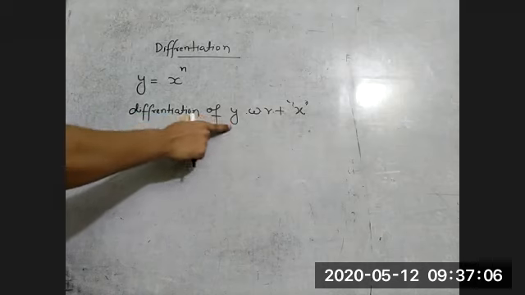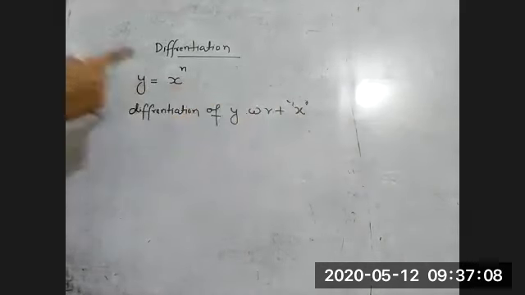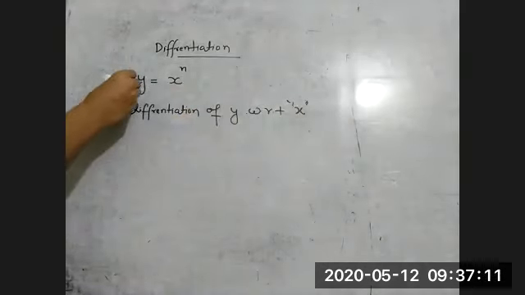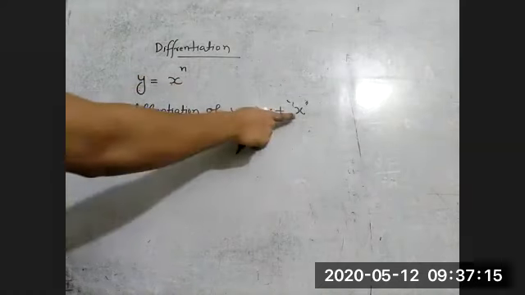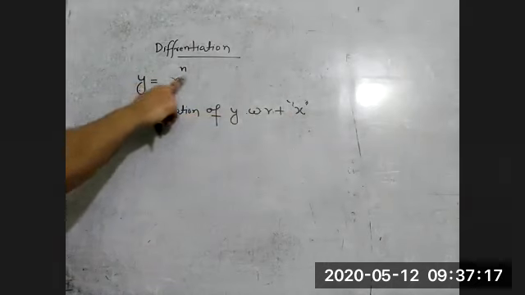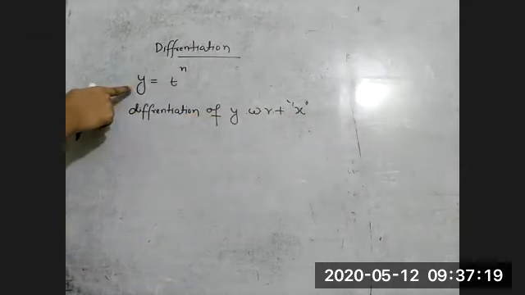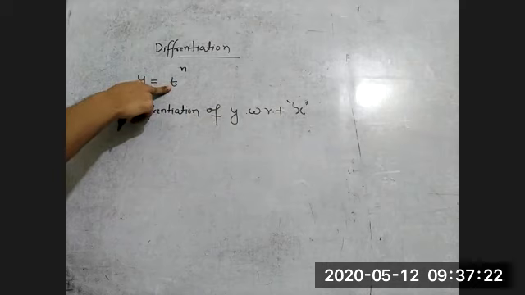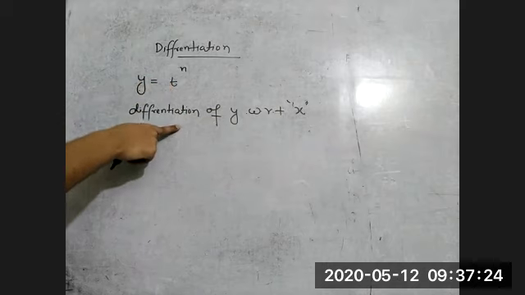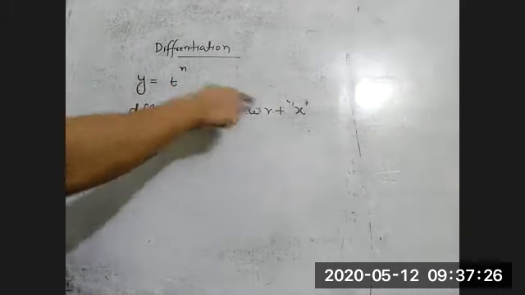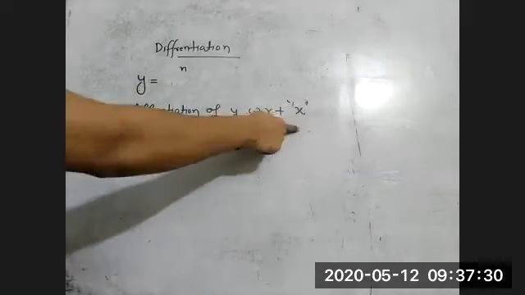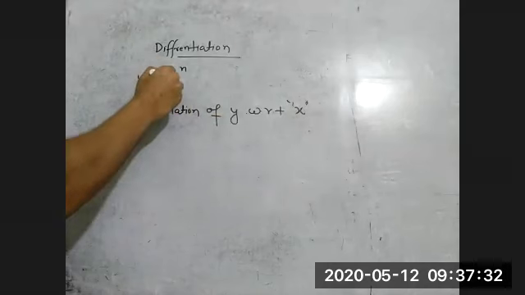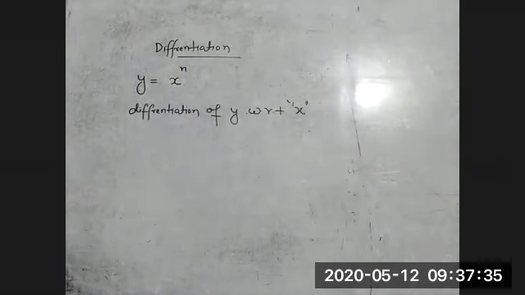Differentiation of y with respect to x. Why am I writing this? Because here y is depending on x, so we can differentiate with respect to x. If I write t here, y is depending on the value of t because this is the variable, so we have to differentiate y with respect to t. If I write z, the differentiation of y with respect to z. And here it is x, the differentiation of y with respect to x. Got it?